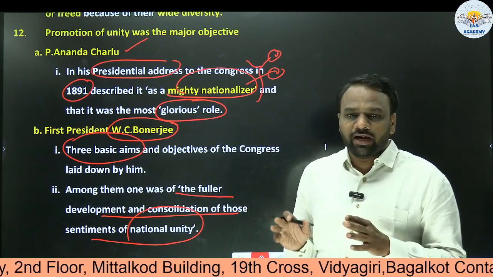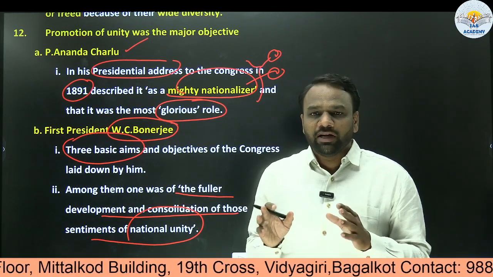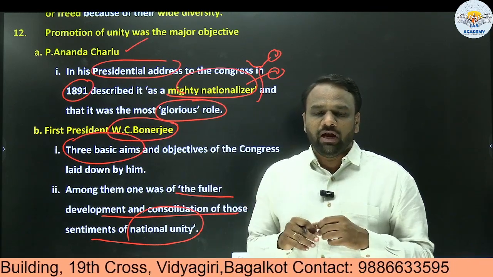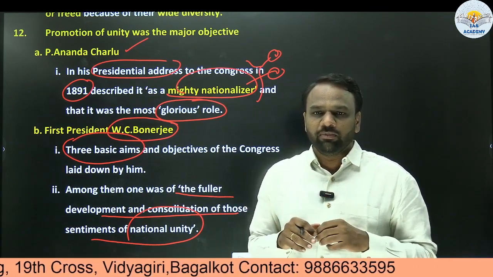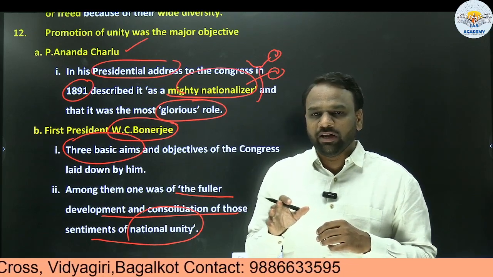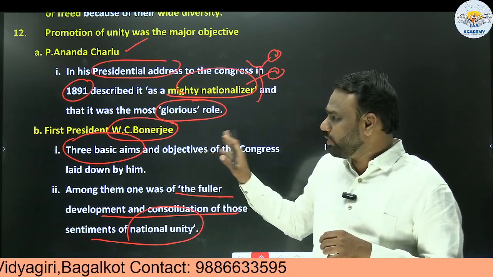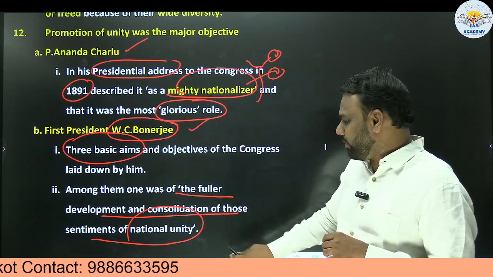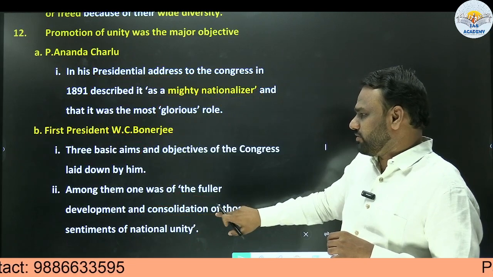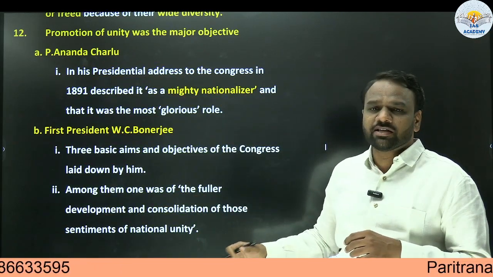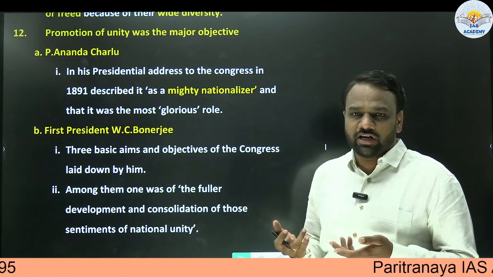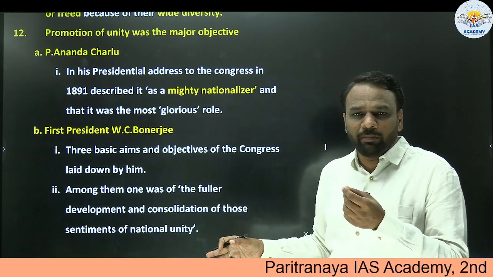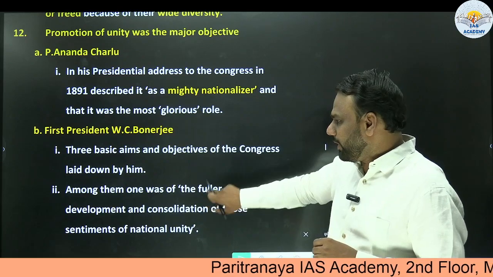So the job of Indian National Congress is to build national unity, to create a feeling among the people that all of us are one, and our goal should be to secure freedom. So this building of nationalistic feelings was an important goal of Congress. This was put forth by W.C. Banerjee in his first session. Again, this also indicates the intention which the Congress had. It makes it clear that the formation of Congress was not part of the safety valve theory.